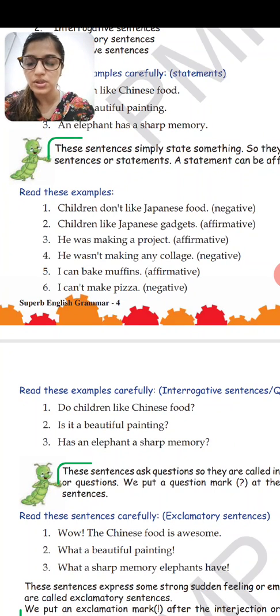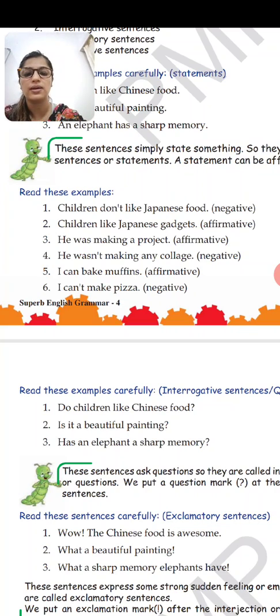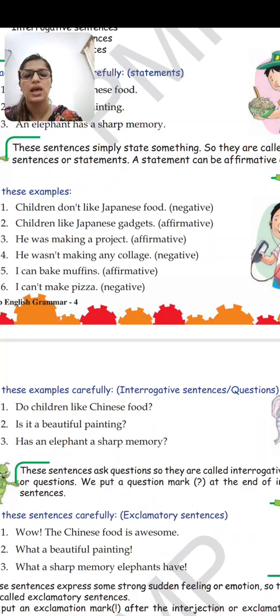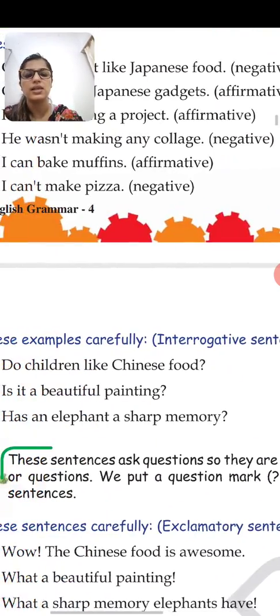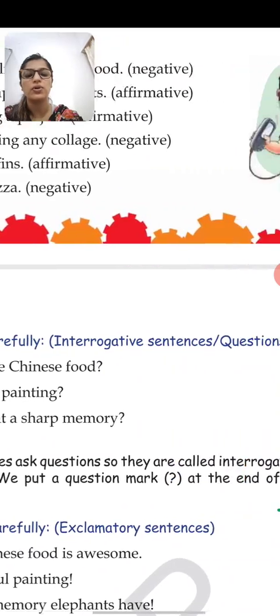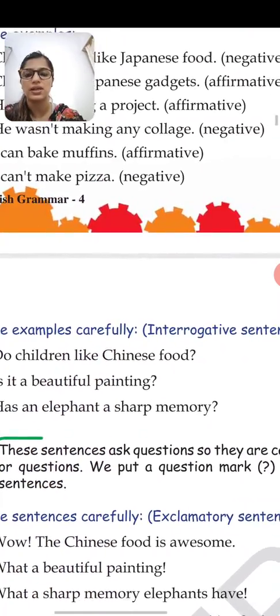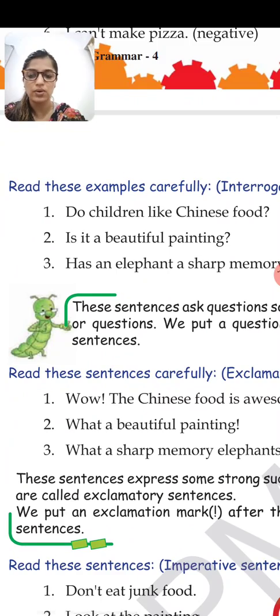When we are asking some question, there is a question mark in the end, then it is an interrogative sentence. So they have just told these sentences, ask questions, and they are called interrogative sentences, or questions. We put a question mark at the end of an interrogative sentence. So this is the quality. So I told you about this.